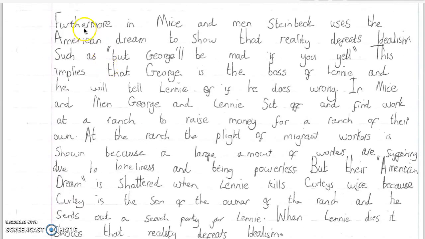Let's see how he does now. Furthermore, it should be Of Mice and Men, and the title should be underlined, or there should be quotation marks around it and no underlining. "Steinbeck uses the American dream to show that reality defeats idealism." Well, that's brilliant. That's absolutely true. But can he make it fit the passage?